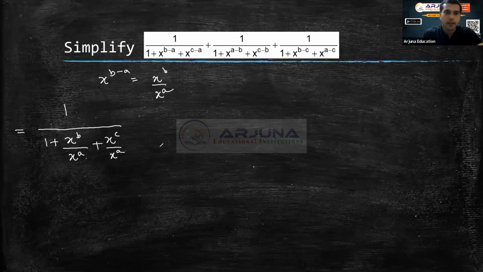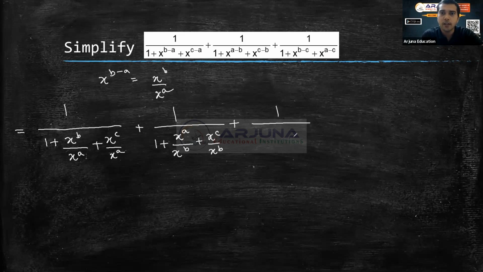Yes or no? Okay. So next I have 1 by a minus b, c minus b. So that is going to be 1 plus x power a by x power b plus x power c by x power b. Okay. So the next term we are going to get is 1 plus x power b by x power c plus x power a by x power c. Any doubt in this?